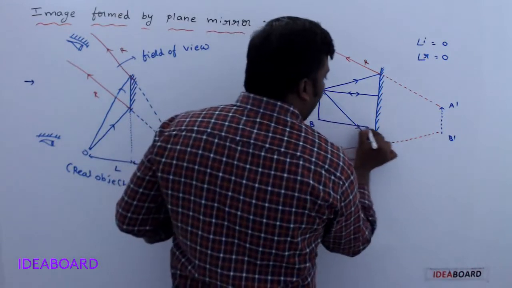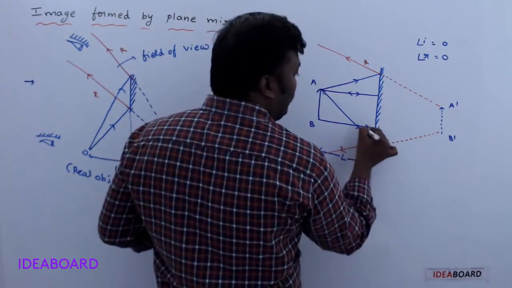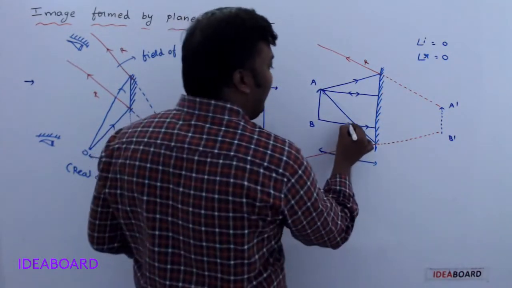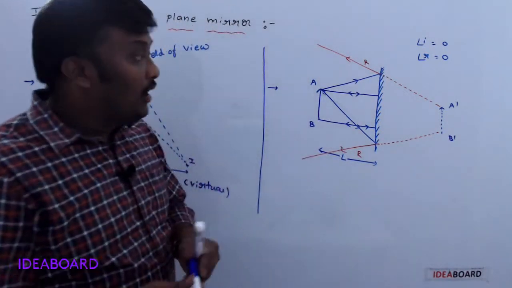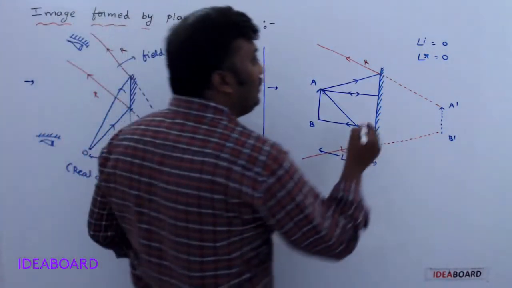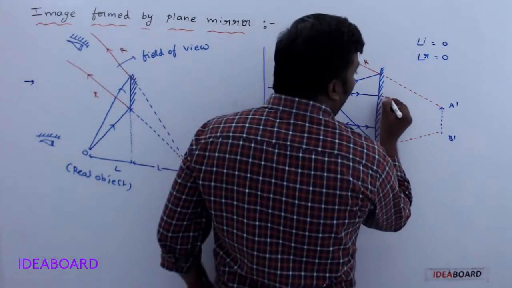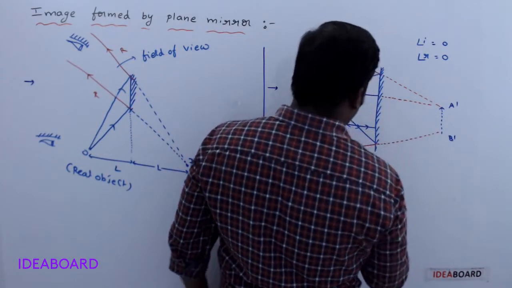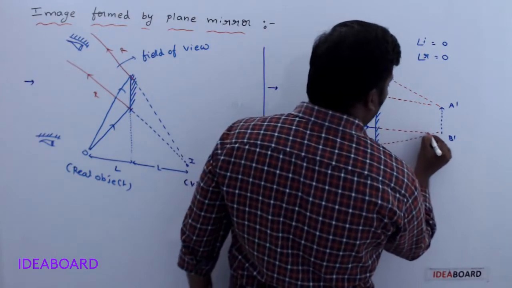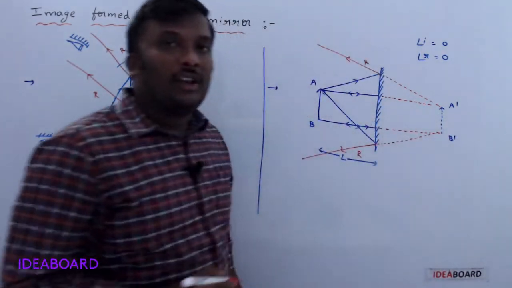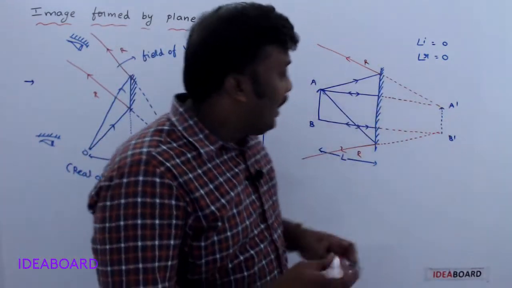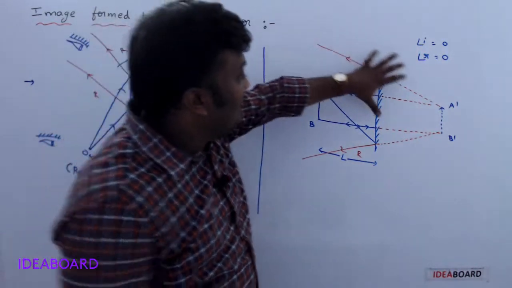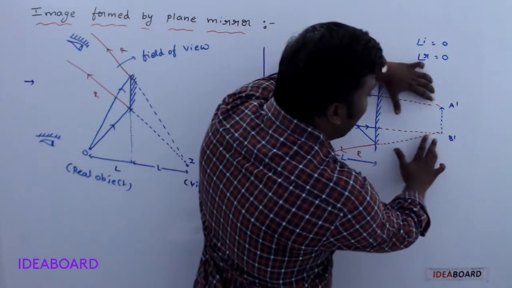Similarly, if you take another ray here, this ray is also incident on the plane mirror and reflected back. Now, if we extend these two in the backward direction, all the reflected rays converge at this point.